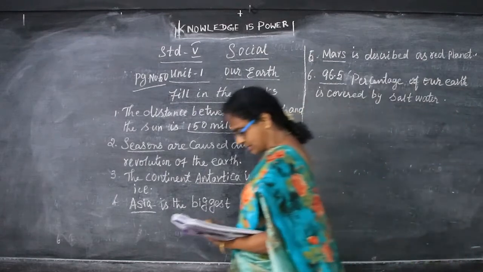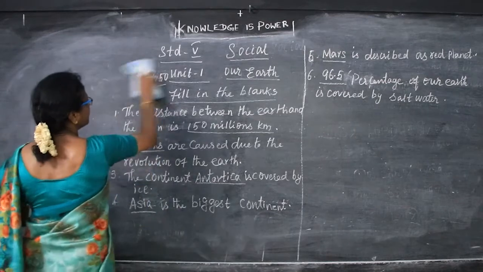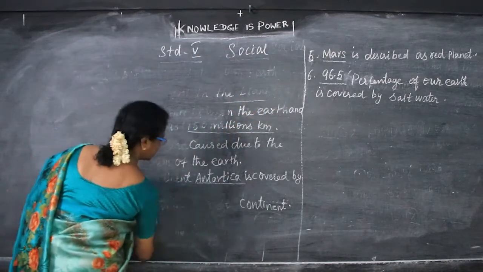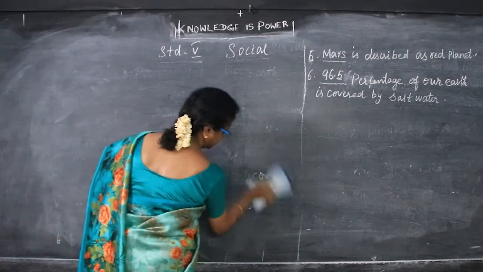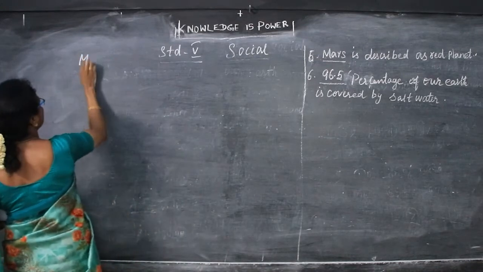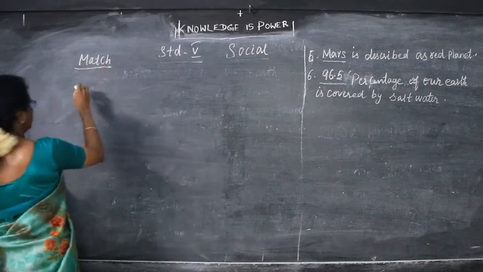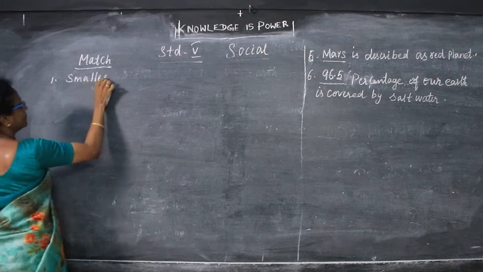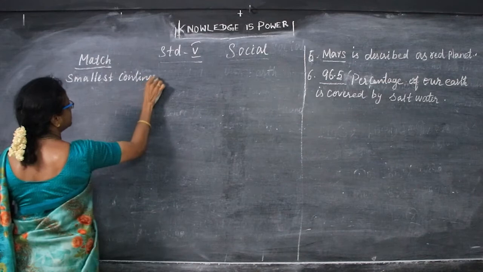Okay, children. Now, match the following. I will write the straight answer. Match the following. Smallest continent. You know which is the smallest continent? As we have already seen, 7 continents, the smallest continent.